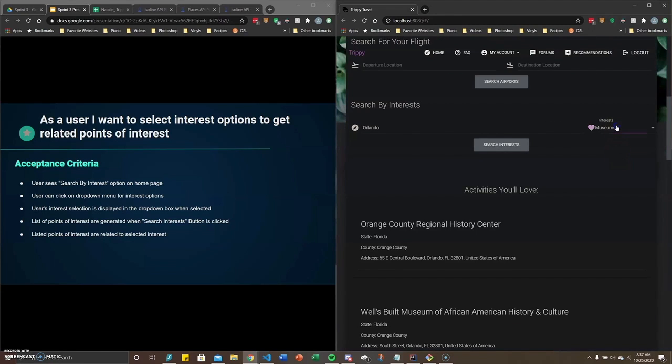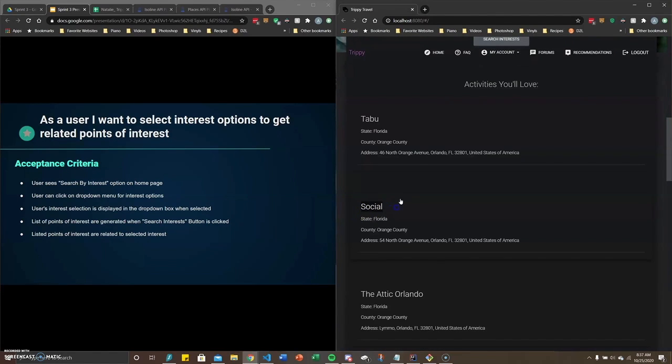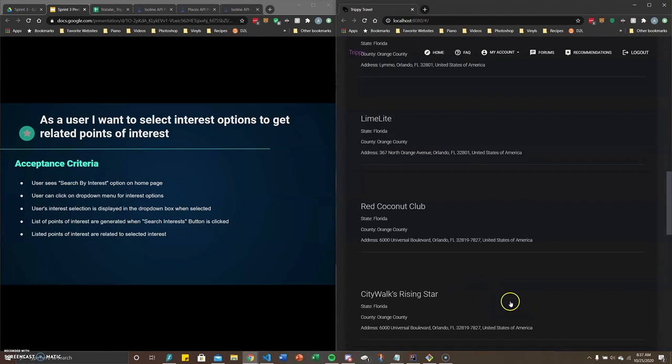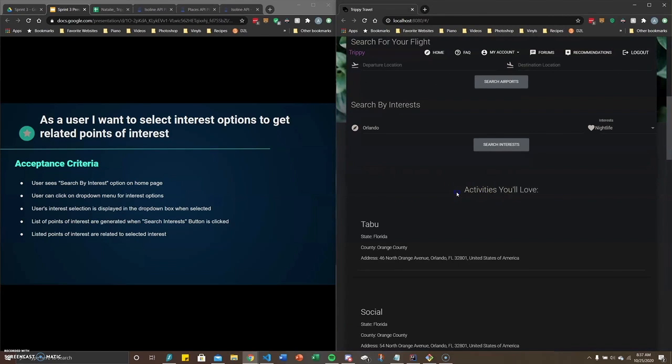So if I changed it one more time to nightlife, then we'll see we get some nightlife destinations such as bars and clubs in the Orlando area, Taboo, Social, Limelight, Red Coconut. So whichever interest is selected, the points of interest are related to the user's selected interest.